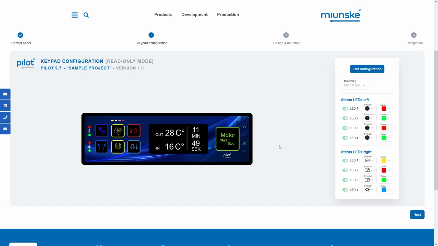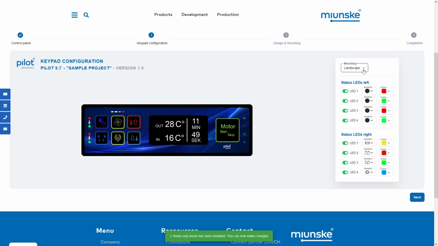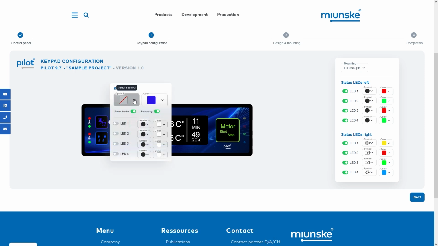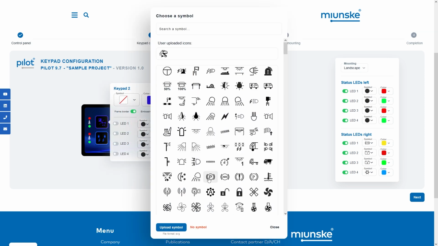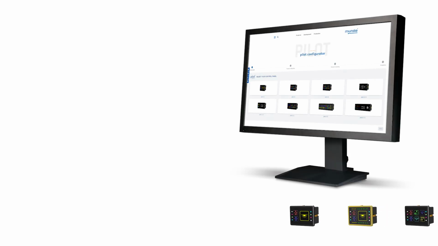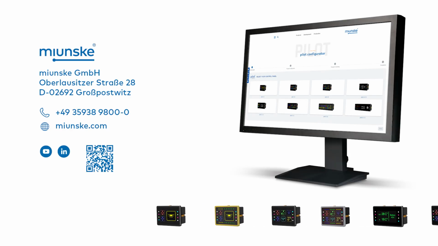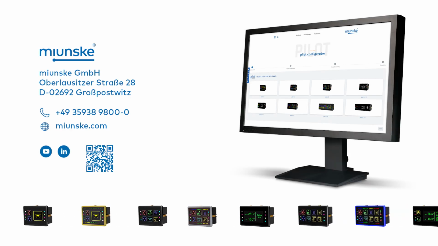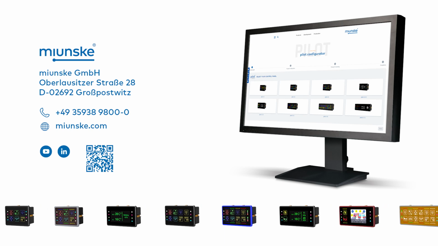If you would like to modify the configuration, click on the Edit Configuration button. With the next change, the version number will be updated and saved. After resubmitting, you will receive a confirmation email for the changed version. Use the configurator as a planning tool, perhaps even together with your customer as end user. We look forward to your pilot implementation variants.